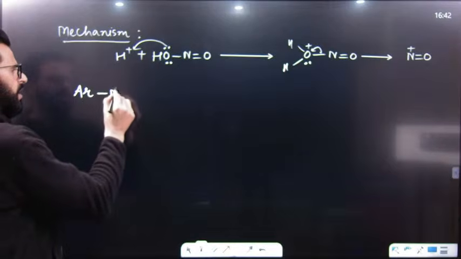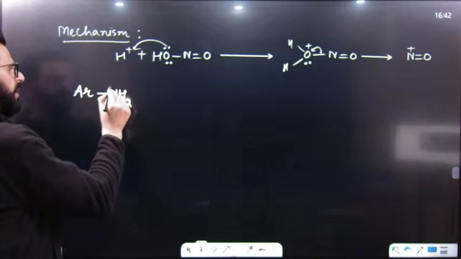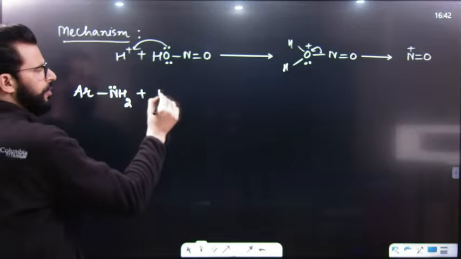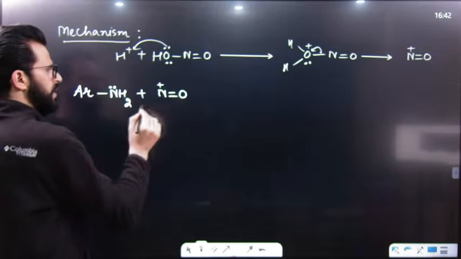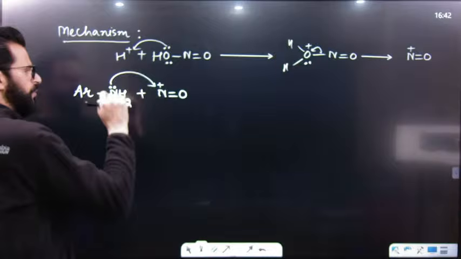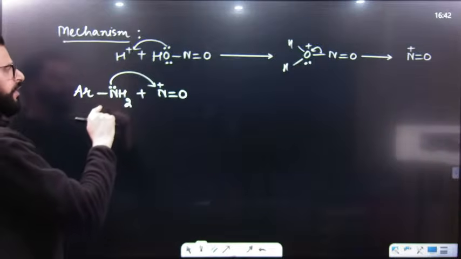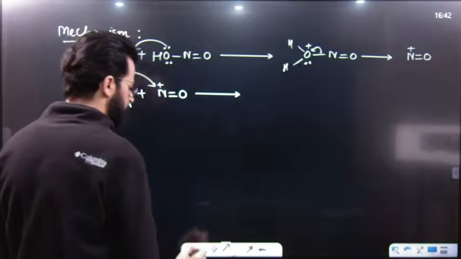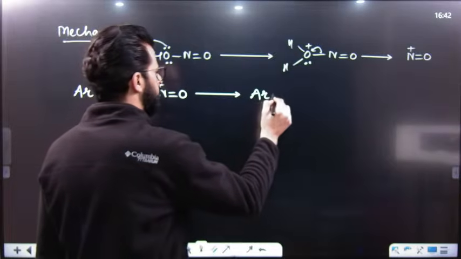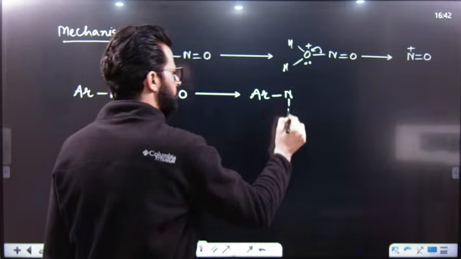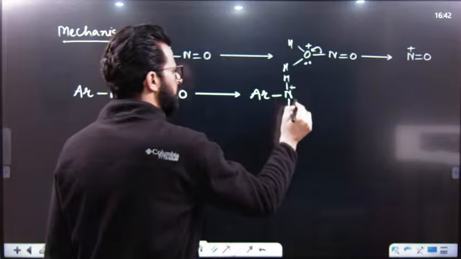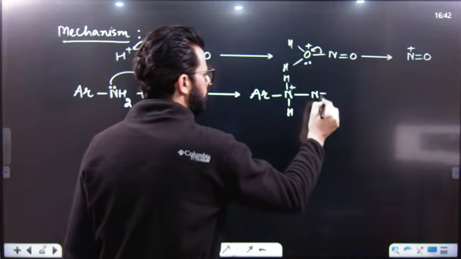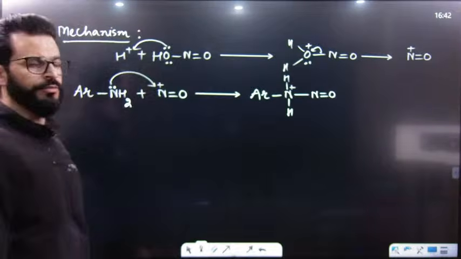Now I will write Ar instead of phenyl or benzene ring. This ArNH2, the aromatic amine, will now attack this. That means it donates electrons and acts as a nucleophile, so it gives its electron to this, and results in the formation of ArNH with a positive charge, and then N double bond O. I hope this is clear.